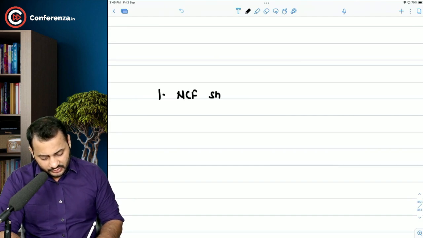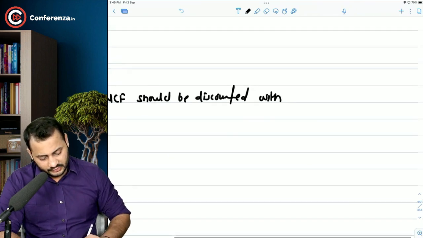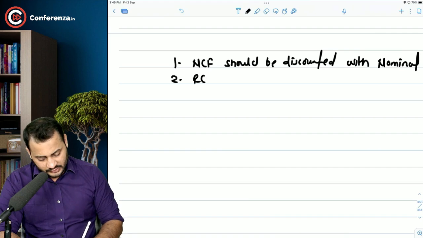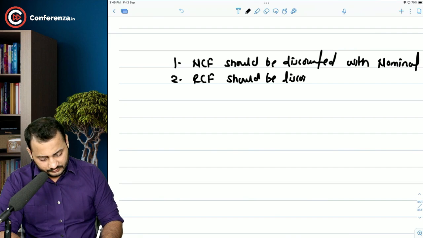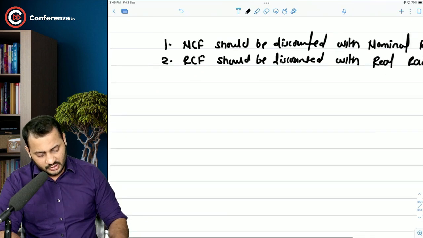Nominal cash flows should be discounted with nominal rate. Real cash flows should be discounted with real rate.